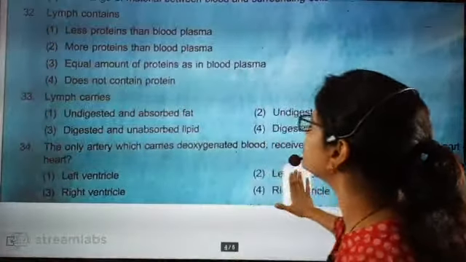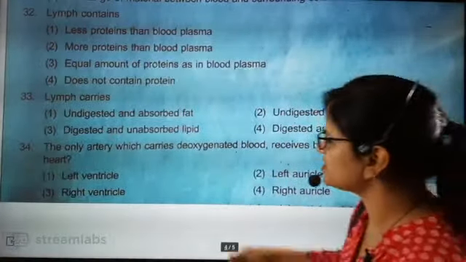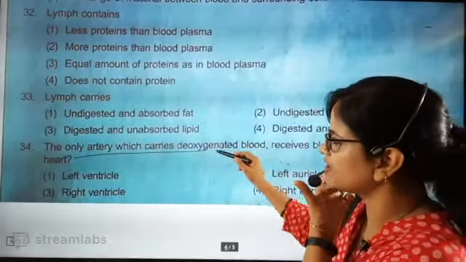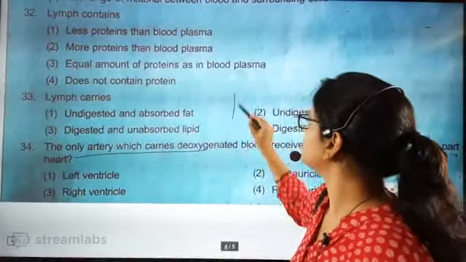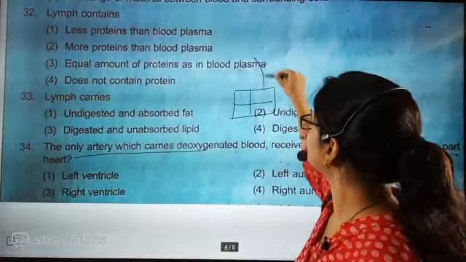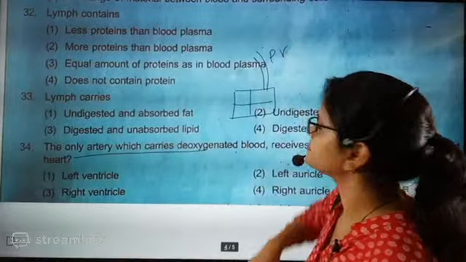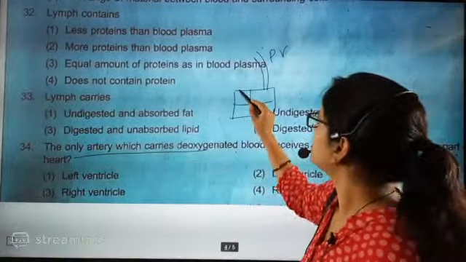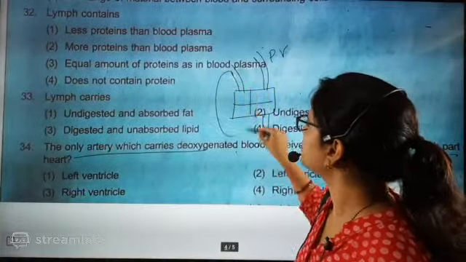Now the only artery which carries deoxygenated blood. Oh, they are talking about arteries, not veins. So if it is an artery, then look here. This is the pulmonary vein. And this is the pulmonary artery.